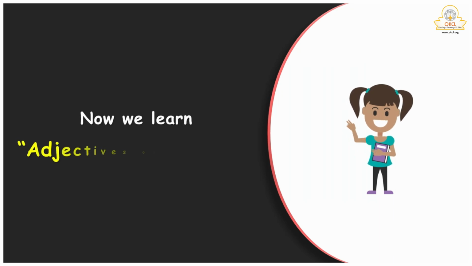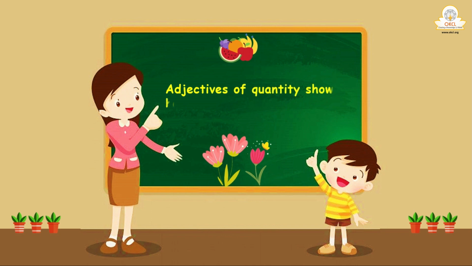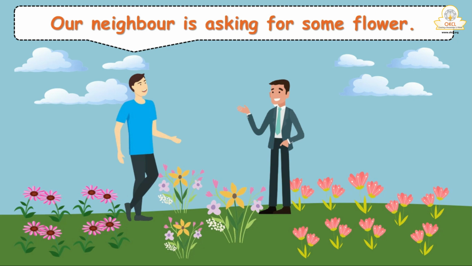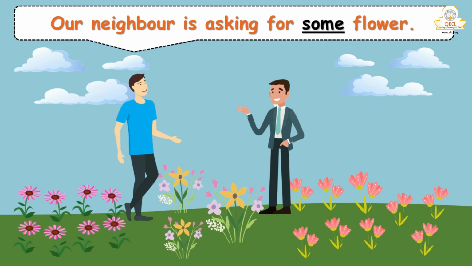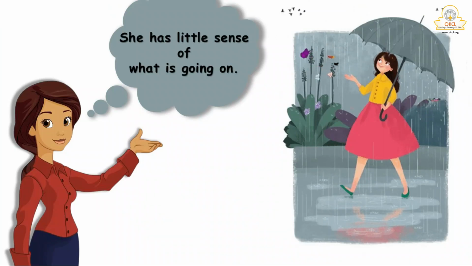Now it's turn for adjectives of quantity. What do you mean by adjective of quantity? First tell me, what do you mean by quantity? Quantity refers to how much amount a thing is. Quantity means the amount of the thing. Suppose I say our neighbor is asking for some flour. So some here refers to what? Adjective of quantity. Again, suppose I say she has little sense of what is going on. So here little refers to the adjective of quantity.